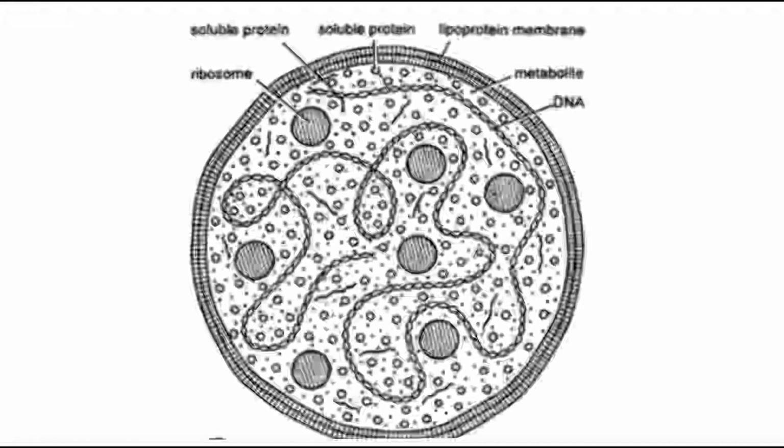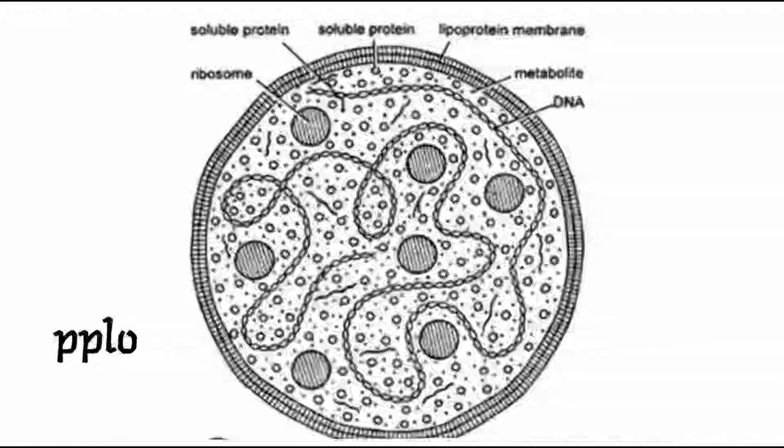Now we are going to see the structure of mycoplasma. It was discovered by Nocard and Roux in 1898, and these are cell wall-less, aerobic or facultative and non-motile organisms. They don't have a cell wall and are pleomorphic in nature. They are known as the jokers of the living world. Why? Because mycoplasmas are known as pleuropneumonia-like organisms, that is PPLO. These are the smallest living cells yet discovered, can survive without oxygen, and are typically about 0.1 micrometer in diameter.